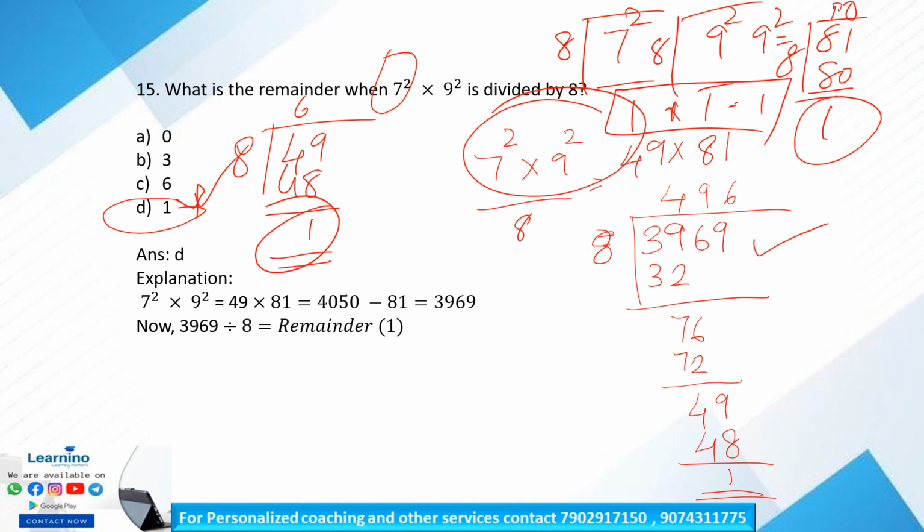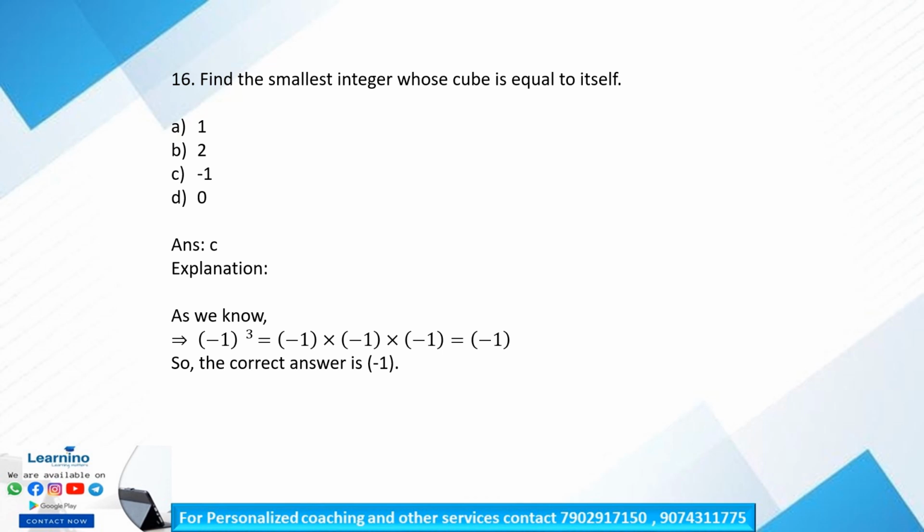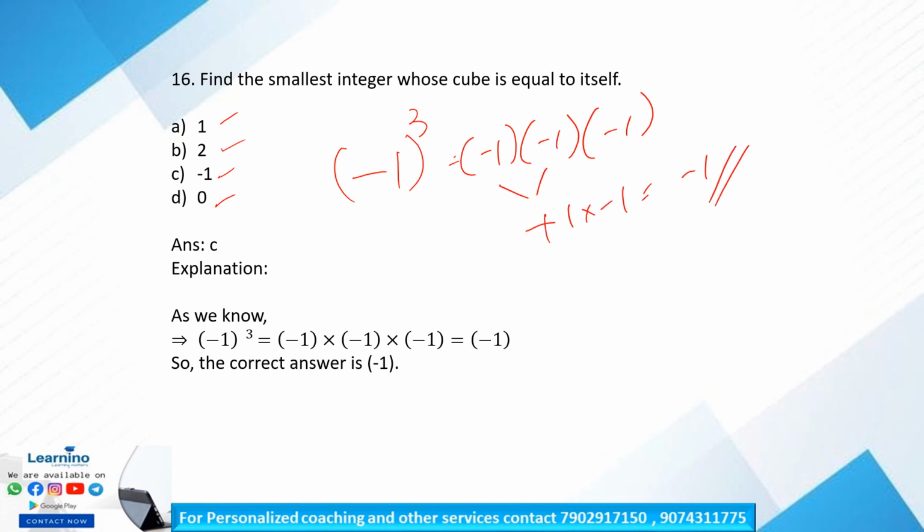So next question, question number 16. Find the smallest integer whose cube is equal to itself. Okay, so 1, 2, -1 and 0. Here the smallest integer is -1. So -1 whole cube is equal to -1 into -1 into -1. So here it is +1 into -1 is equal to -1 again. So this is the -1. Option C, -1 is the smallest integer whose cube is equal to itself. That is -1. Is that clear?